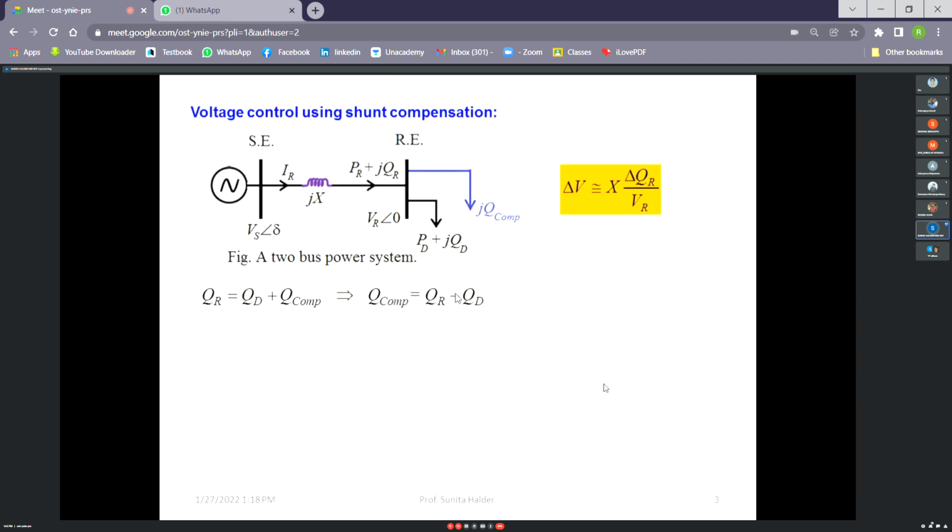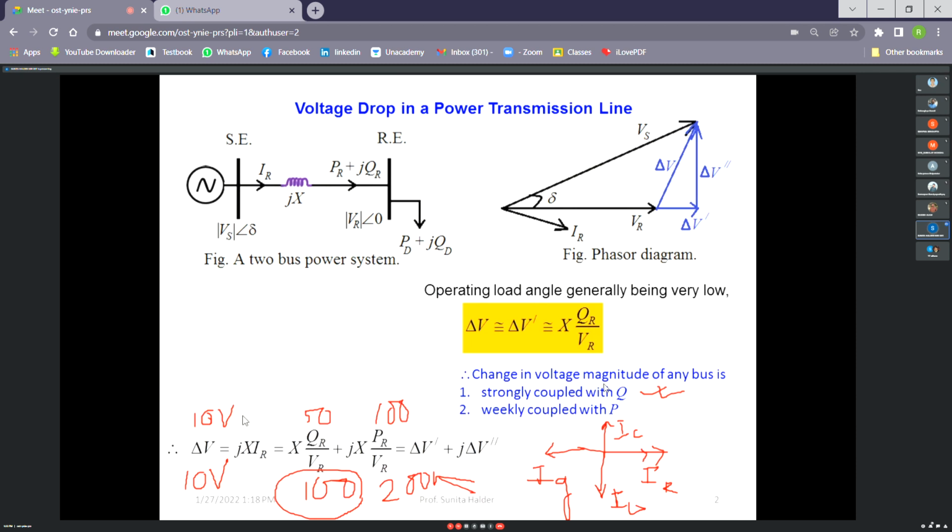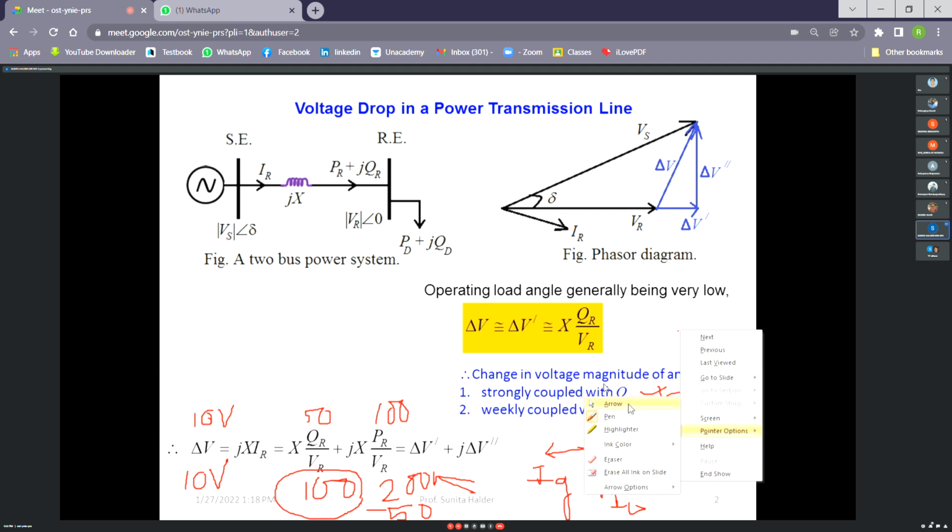So now say this is PD plus jQD. Now you see, if we want to maintain the same voltage drop, then we should maintain this Q as 50 instead of 100. Then what can we do here? We can add minus 50 capacitive var. Then effectively it will be plus 50 inductive var. So in that way we can compensate.